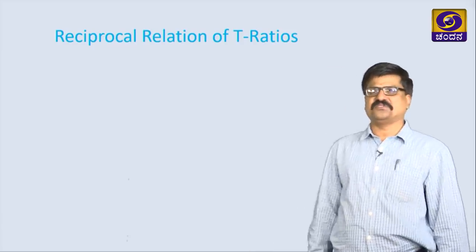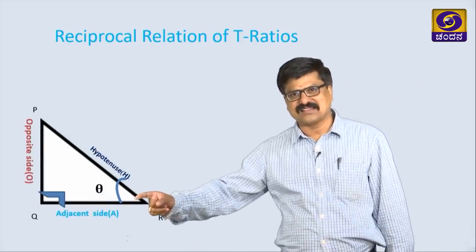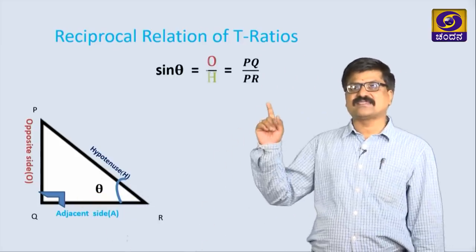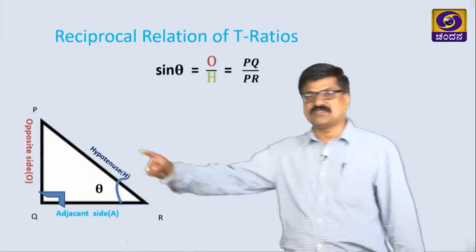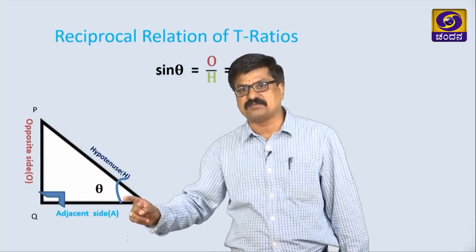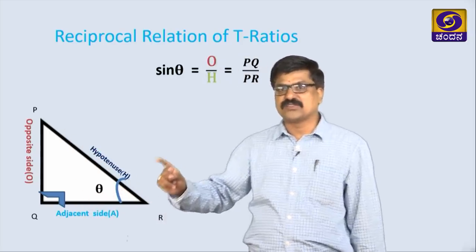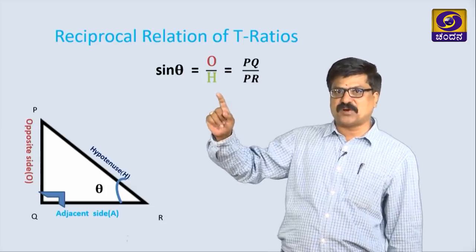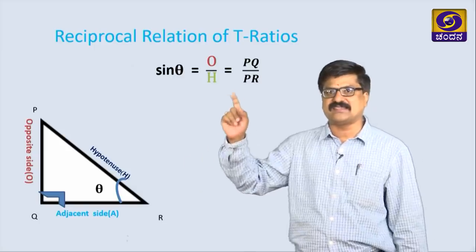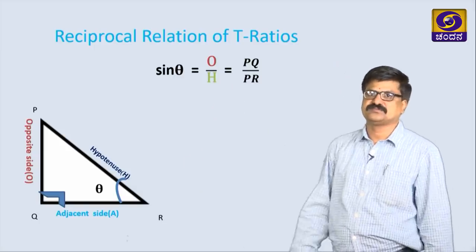What is that? We know a right angle triangle is there, we have named all 3 sides. Let us take sin theta. With respect to PQR, R is marked as theta, so opposite by hypotenuse, that is PQ by PR is sin theta. Clear?